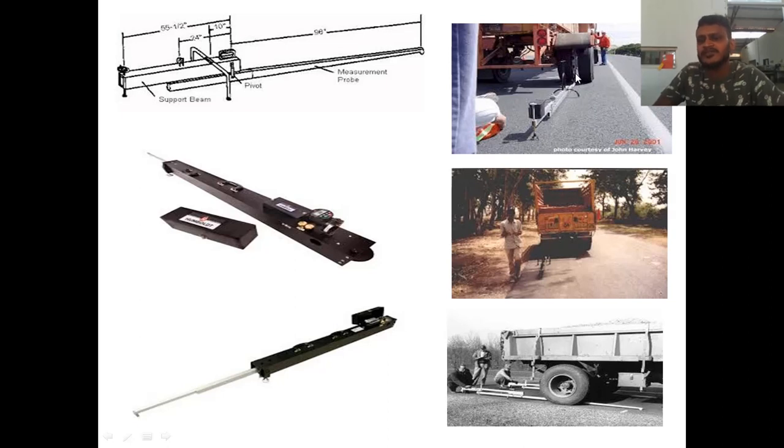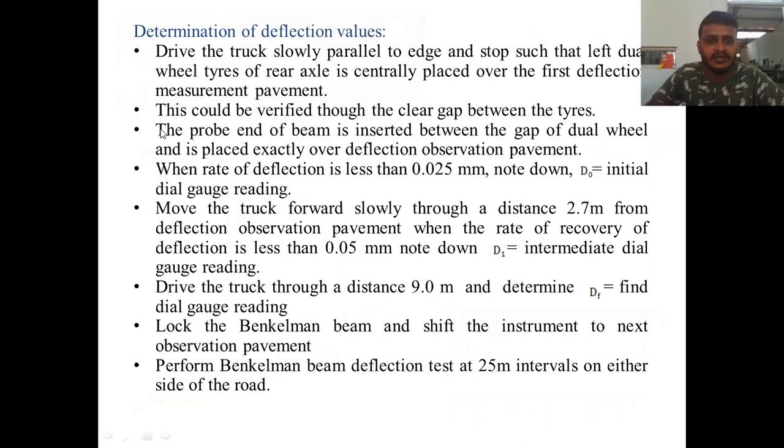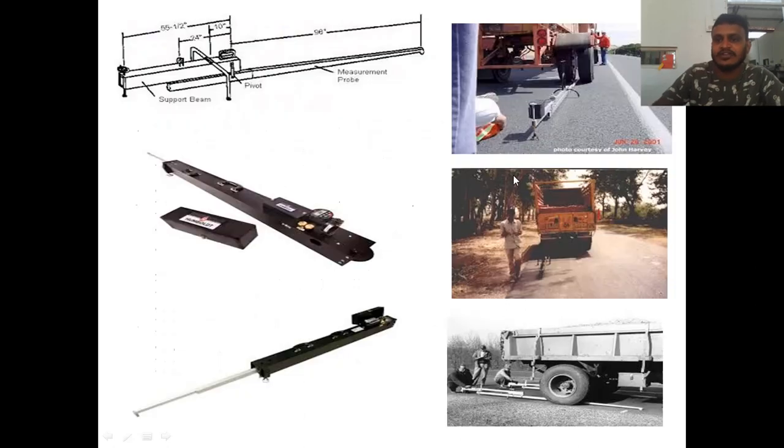This can be verified by driving the truck slowly parallel to the edge and stopping such that the left dual wheels of the rear axle are centrally placed over the first deflection measurement point. Once the beam is set here, the truck is made to move slowly such that the dual wheel assembly is placed exactly over the first point.